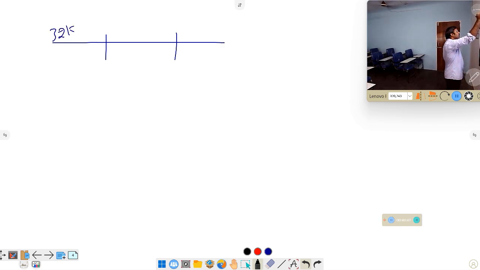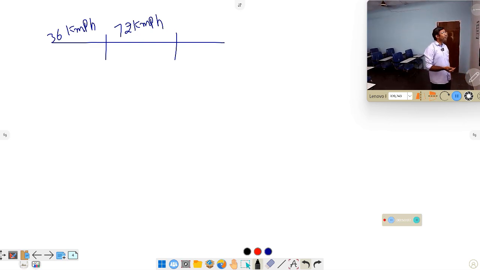36 km per hour, you take it, 36 km per hour, and 72 kilometer per hour, and 18 kilometer per hour. Equal distance. Calculate the average speed in this case.